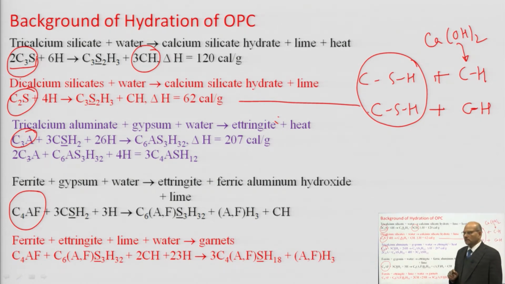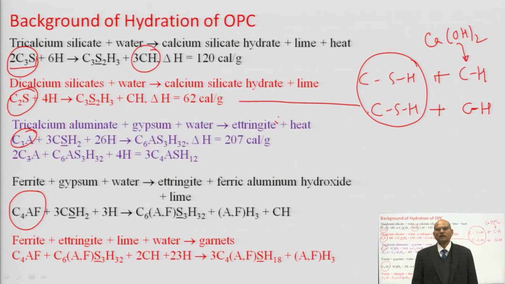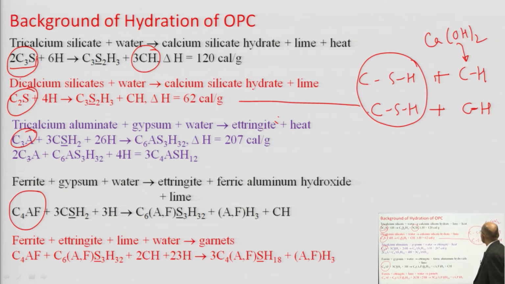After dissolving, it may react with the carbon dioxide present in the atmosphere, and there are chances of carbonation.